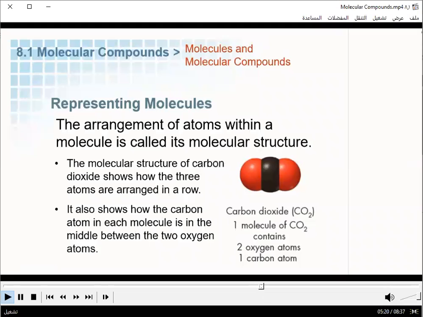The red circles are the oxygen atoms and the brown circles the carbon atom. And this shows that the carbon is located in between the oxygen atoms. It shows that when they share electrons, the atoms kind of smush together. It also shows us that it's sort of a linear arrangement in three-dimensional space.